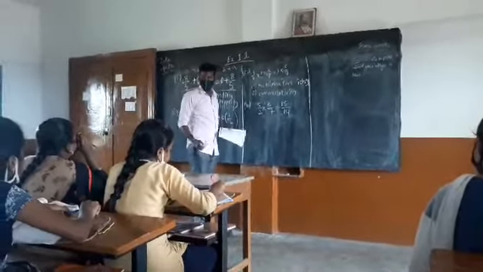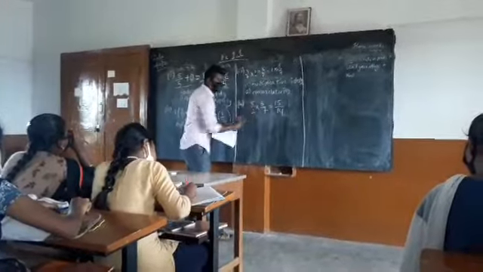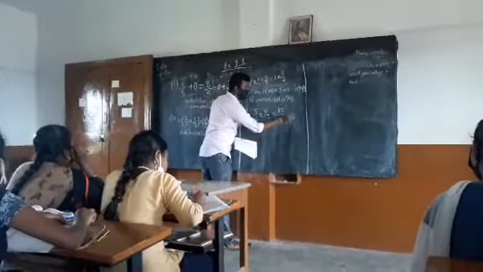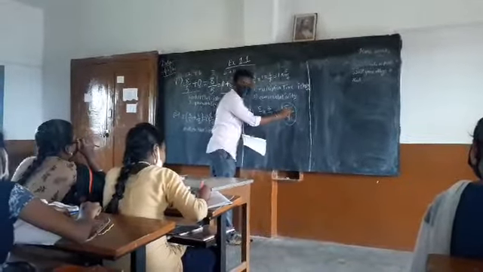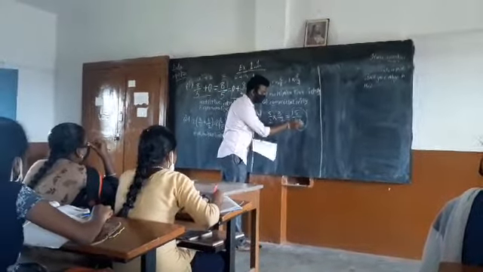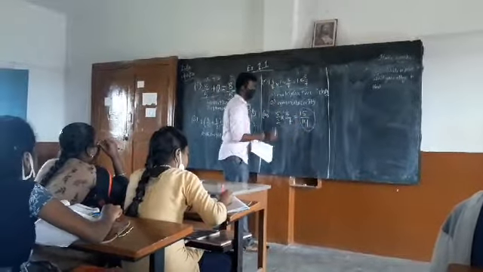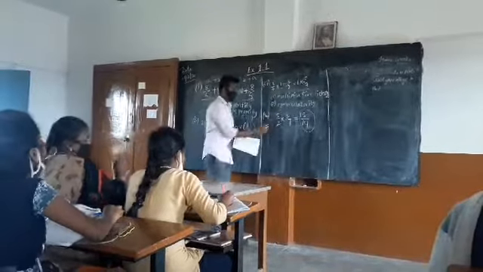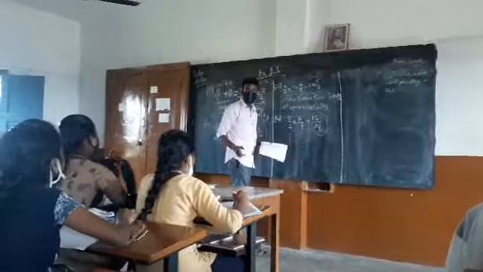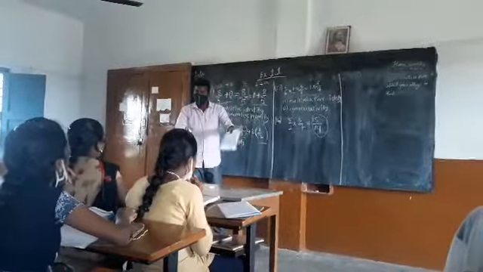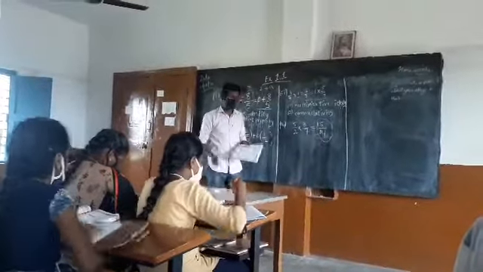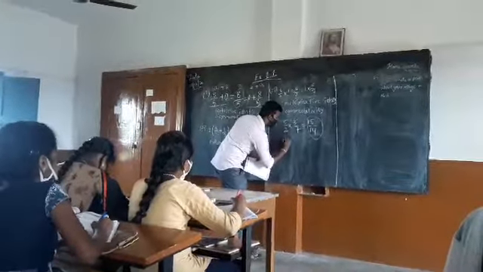Closure property. Why? We have taken a rational number, multiplied it with another rational number, and we have got 15 by 4. Is it a rational number? Yes. It is in p by q form, both are integers, q not equal to 0. It is a rational number. A rational number on which we did an operation, and again we got a rational number. Then we say the operation is closed. They are in the same room. So closure property is involved here.